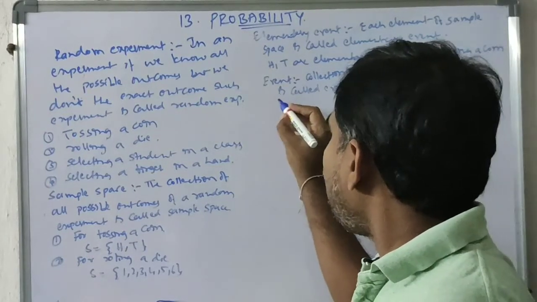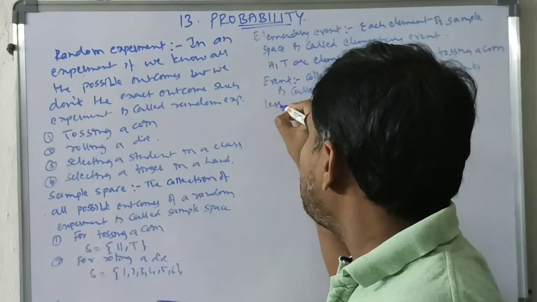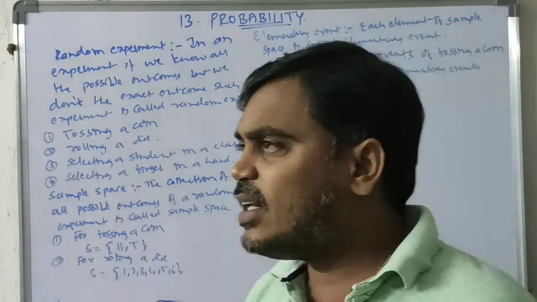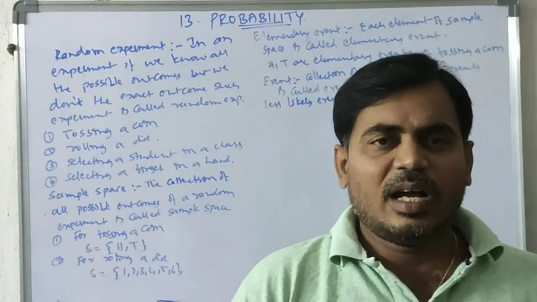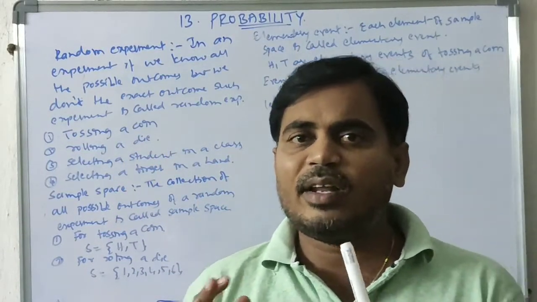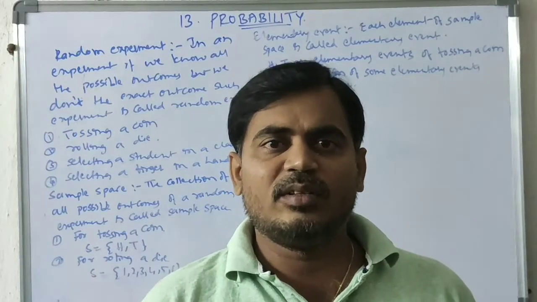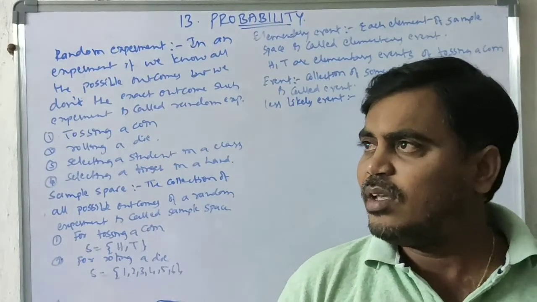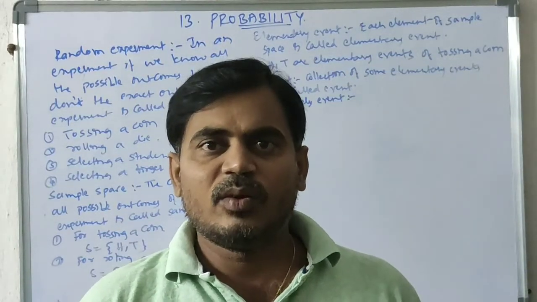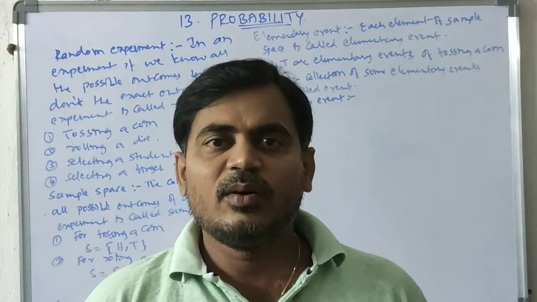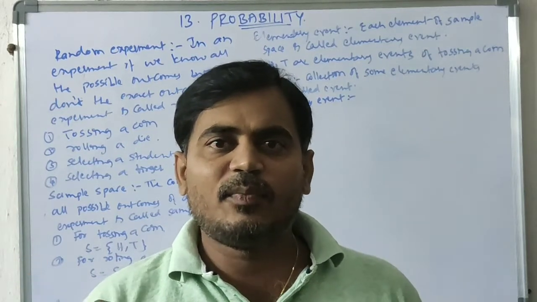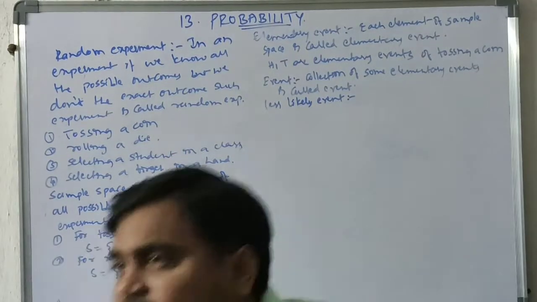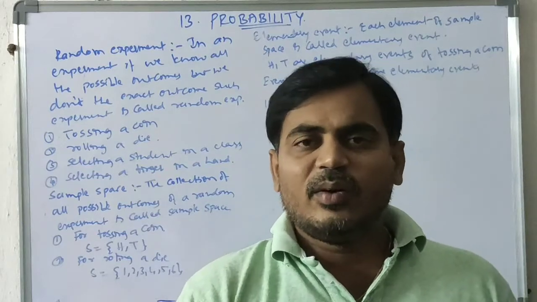Next, less likely event. A less likely event is when the possibilities of an event are less, the choices are less. For example, whether it rains today. Since it is winter season, it is not very possible for rain to fall, so that's why it is a less likely event.